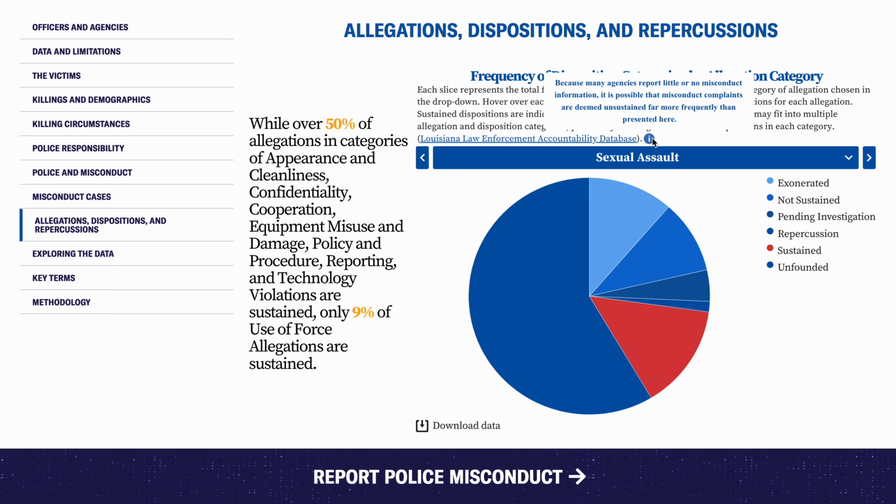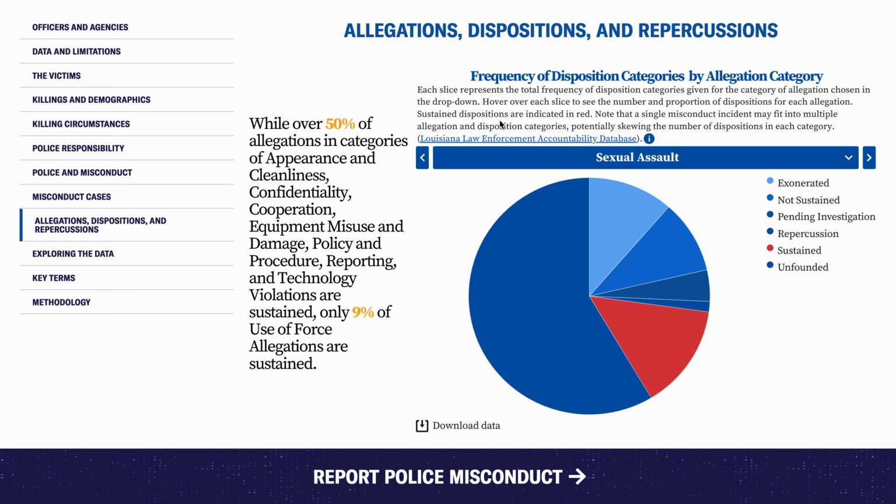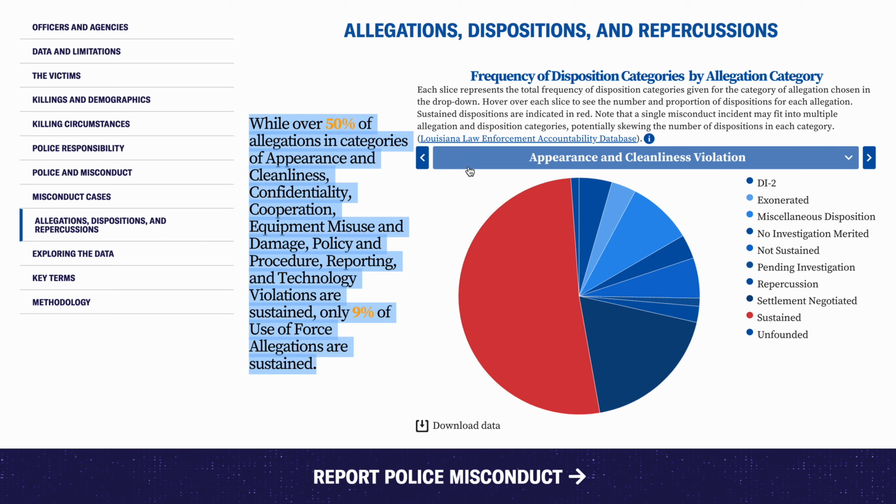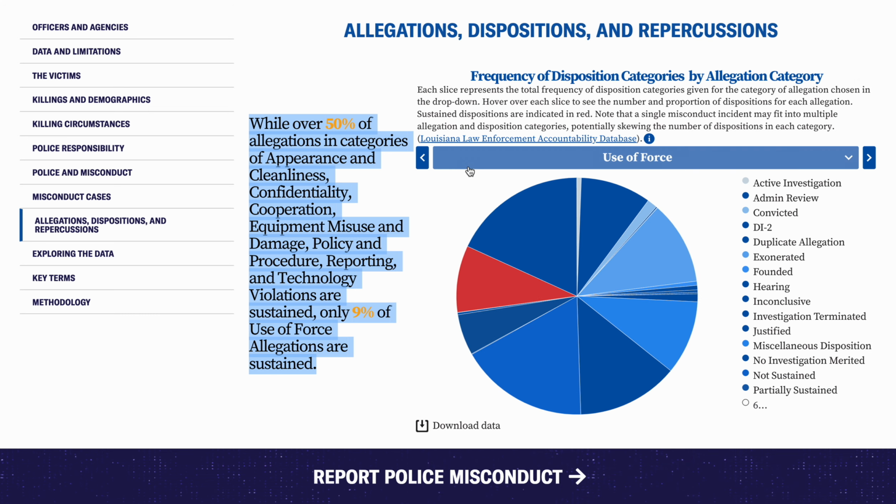And note, because many agencies report little or no misconduct information, it is possible that misconduct complaints are deemed unsustained far more frequently than are presented here. Well over 50% of allegations in categories such as appearance and cleanliness, confidentiality, cooperation, equipment misuse and damage, policy and procedure, reporting, and technology violations are sustained. Only 9% of use of force allegations are sustained. Here we can see that.